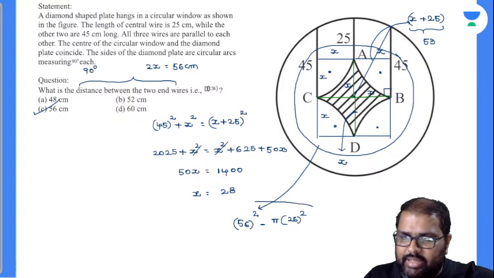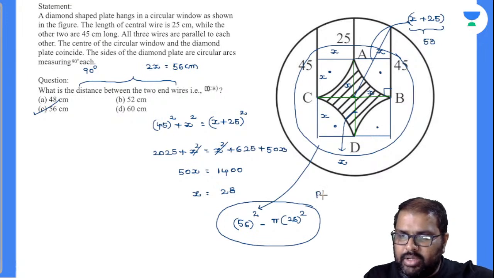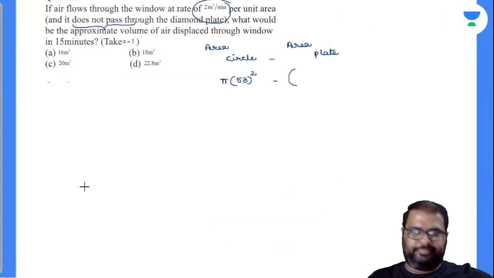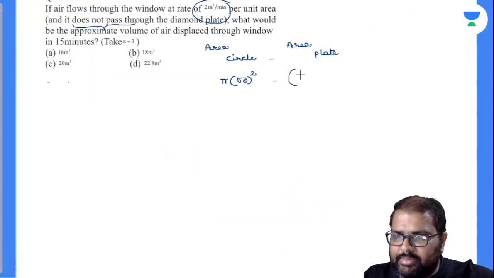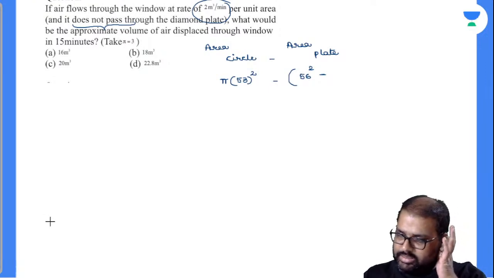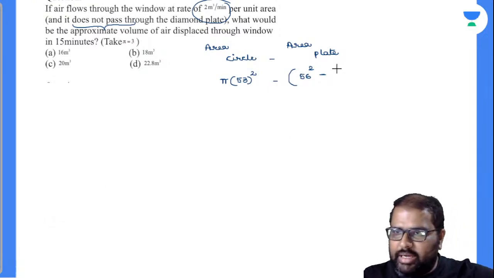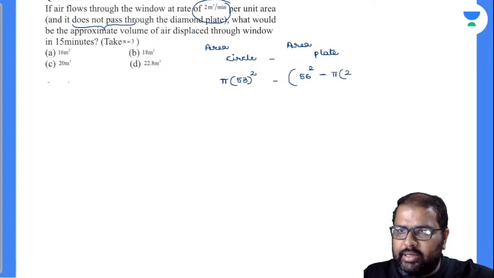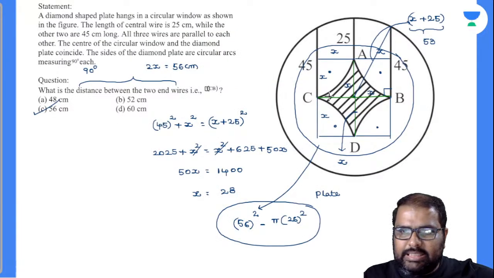Now this is the area of the plate. Am I right or wrong? Area of the plate is nothing but how much? 56 whole square minus, have I made any mistake? No, done correctly only. So pi into 26, is it 28? 28, beta.